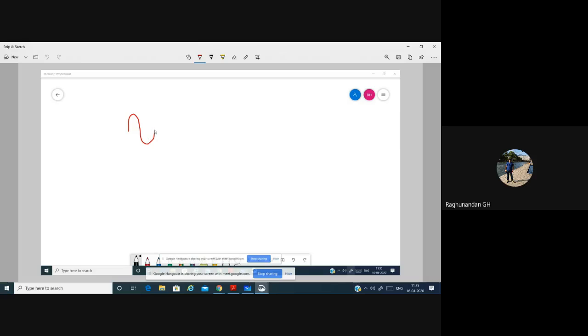Are you able to see this empty sheet? This is a signal with 0 degrees or 360 degrees. Say this point is 90 degrees. What is this point? 180 degrees. Somewhere here, you'll get 60 degrees. Somewhere here, you'll get 120 degrees.